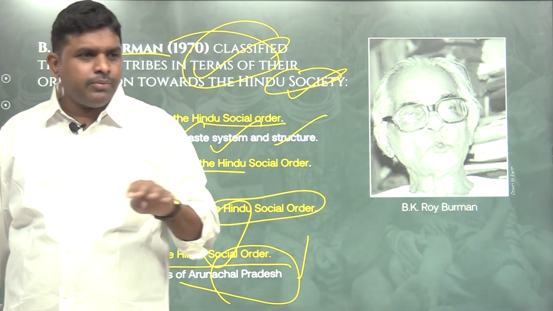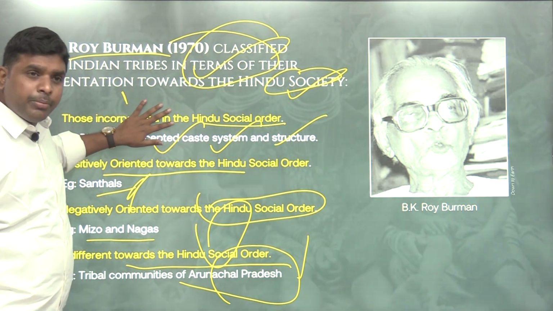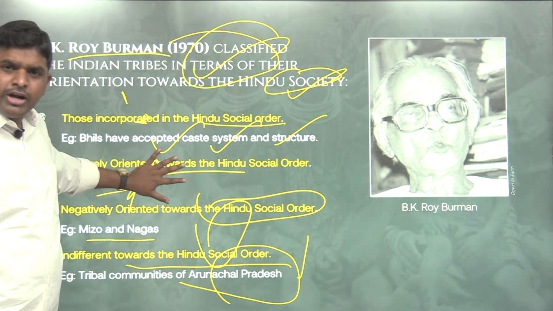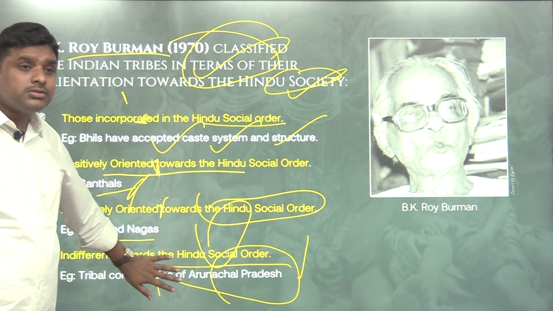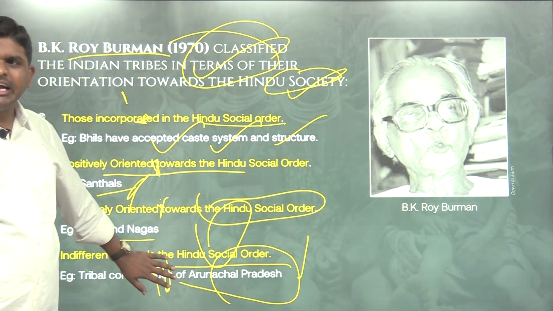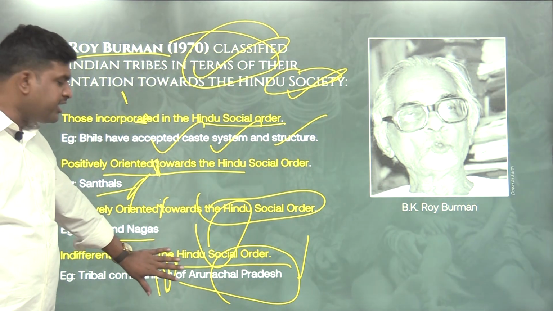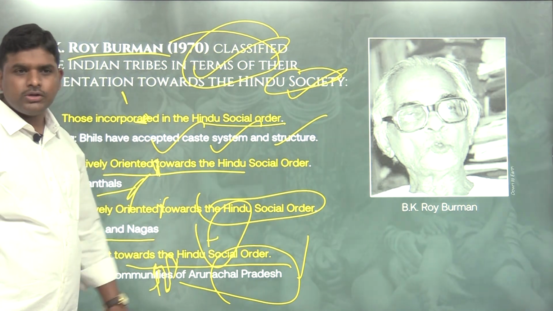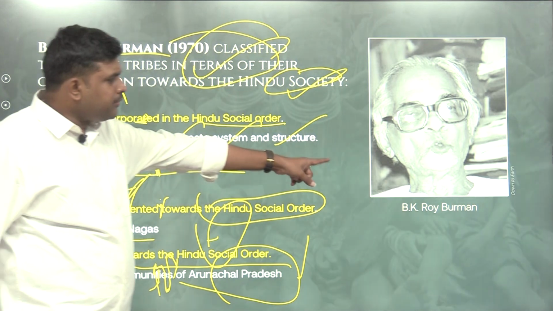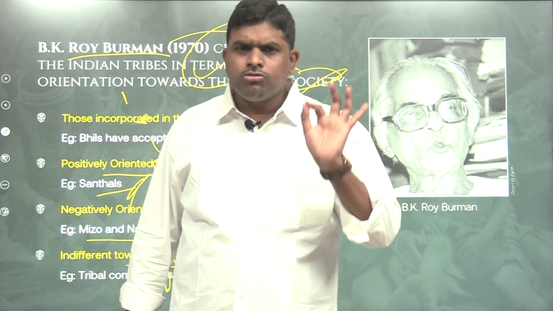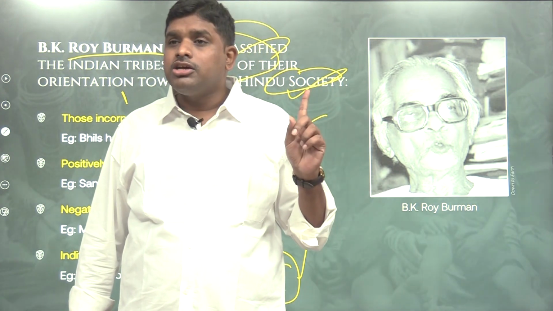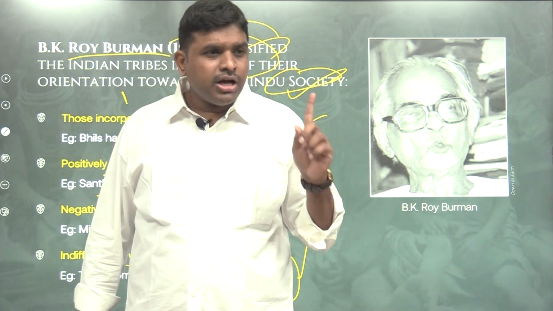In that, four views came. One is incorporated into the Hindu social order, second is positive attitude towards the Hindu social order, third is negative attitude towards the Hindu social order, and the fourth is indifferent, means unbothered. So this Roy Burman, a Bengali anthropologist, concluded that all tribes are not Hindus.